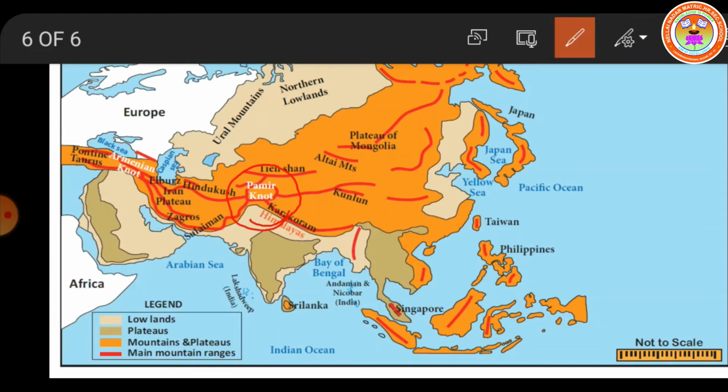Okay. Next, the Hindu Kush range continues westward as the Elburz, whereas the Suleiman range continues southwest as the Zagros range. These two you can see clearly in the picture. The Hindu Kush range continues westward as the Elburz. Elburz we can see on the western side. Here it is, Elburz, where I am underlining. Whereas the Suleiman range continues southwest as the Zagros range. Zagros range is here. Okay.